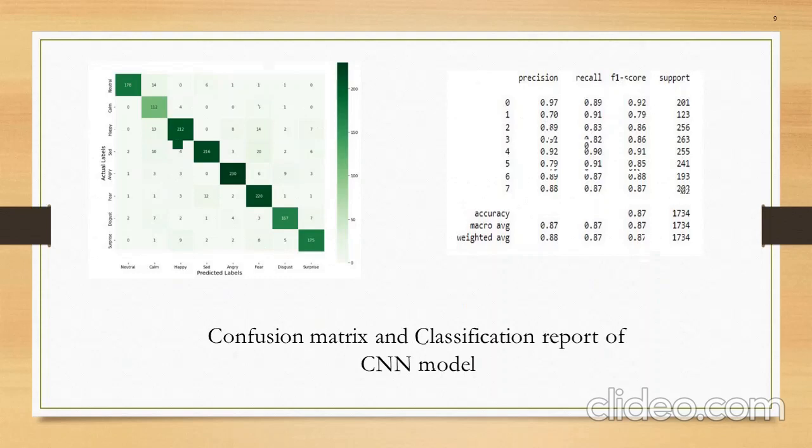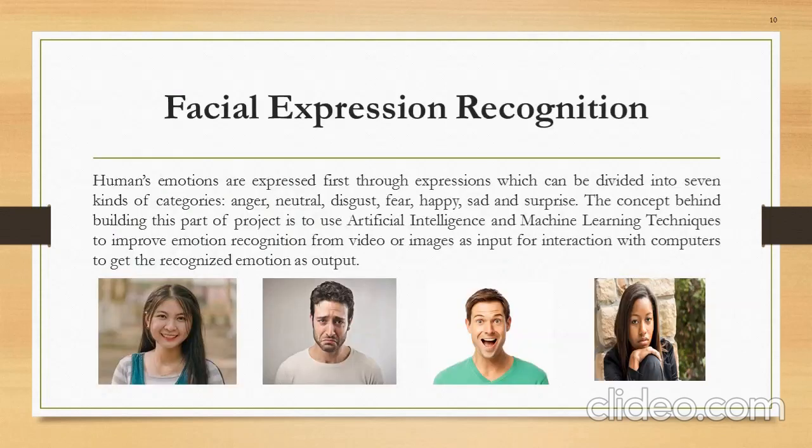Now here is the facial expression recognition system. Human emotions can be better expressed through their facial expressions. These expressions can be divided into 7 categories. Our motive is to design the most accurate emotion recognition system.